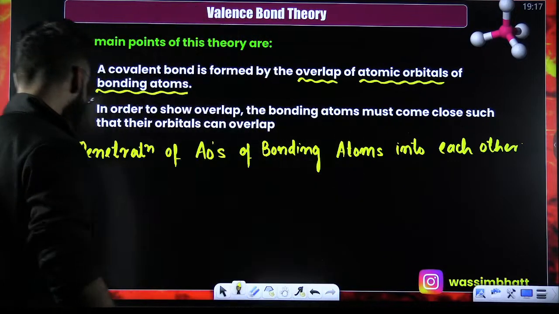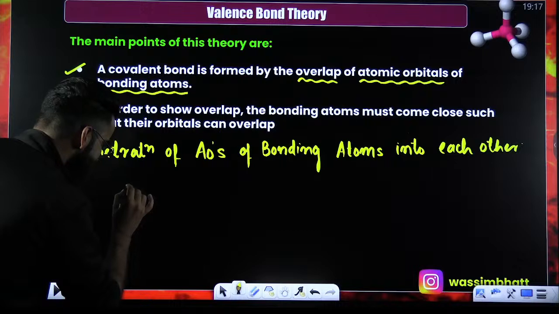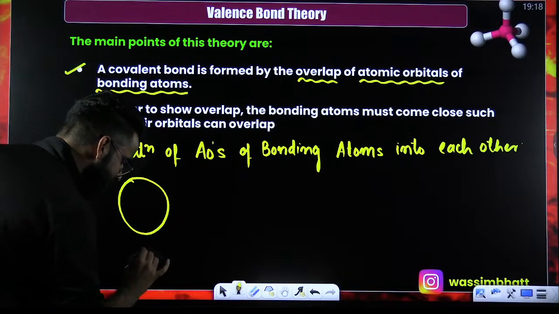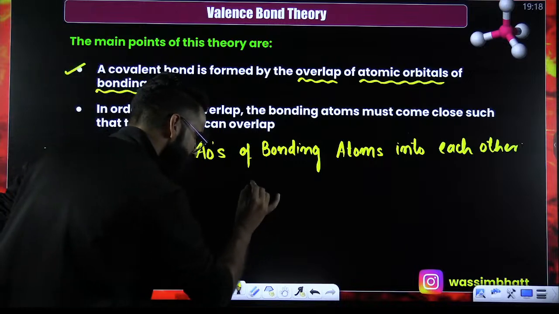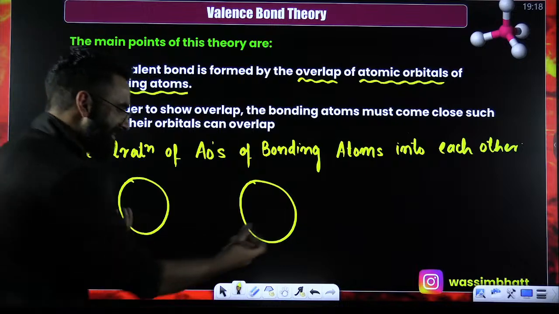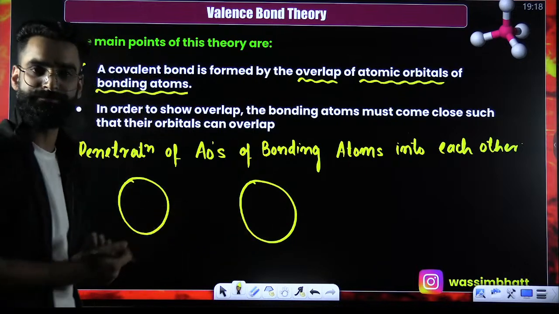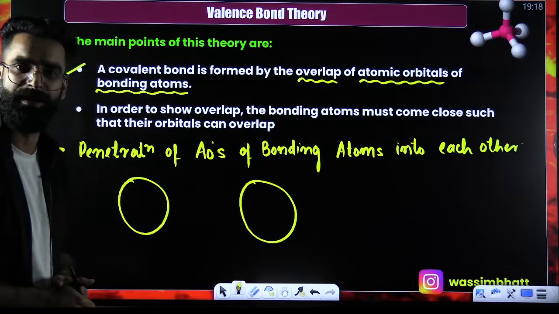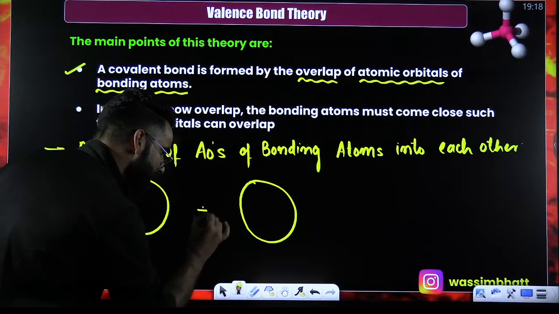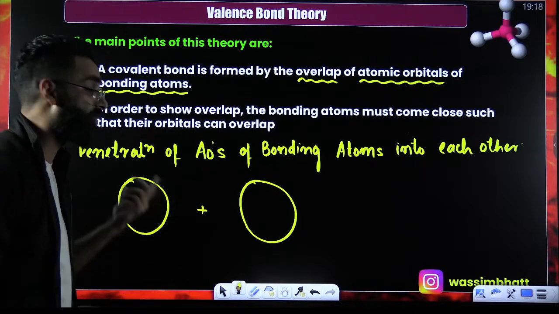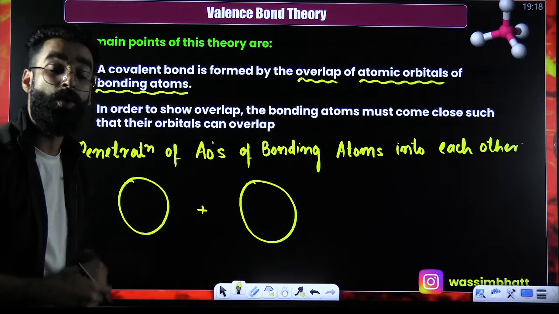For example, let's say this is the atomic orbital of one atom. And similarly, this is the atomic orbital of one more atom. Let's say these two atoms have to form a bond. Which bond? Covalent bond. Now, my dear students, in order to form a covalent bond, what should happen?